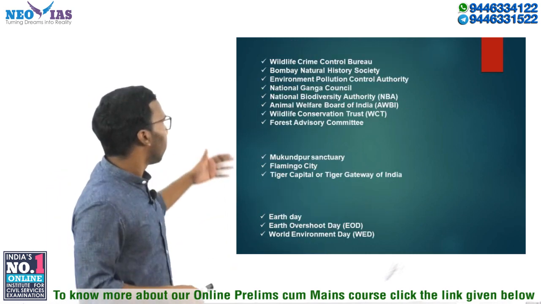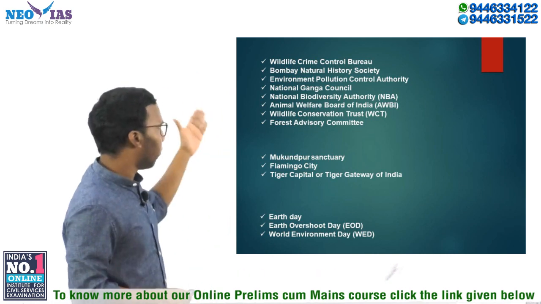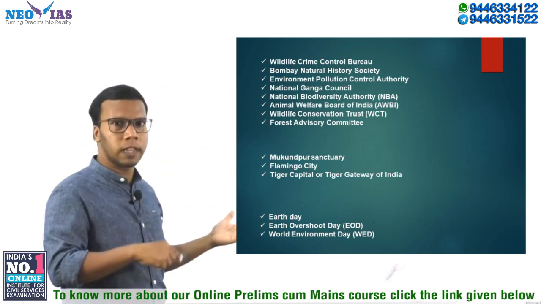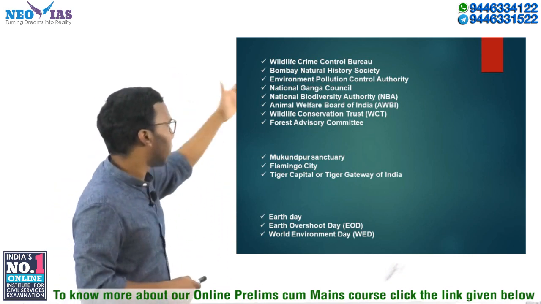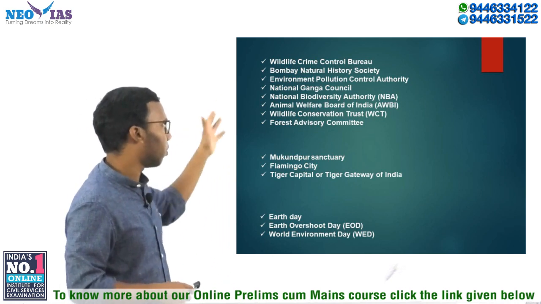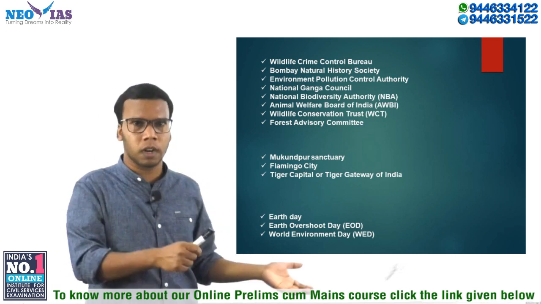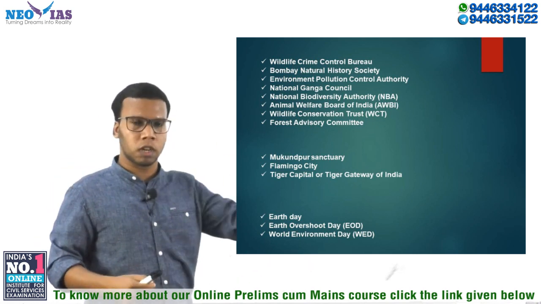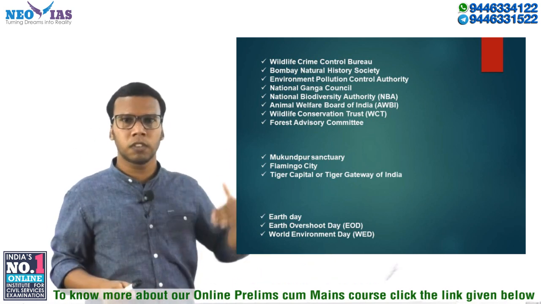Now in India we have the Wildlife Crime Control Bureau, Bombay Natural History Society, Pollution Control Authority, and the National Ganga Council. Earlier it was called the NGRBA, National Ganga River Basin Authority. The National Biodiversity Authority, Animal Welfare Board of India, Wildlife Conservation Trust, Forest Advisory Committee. Regarding these organizations, we need to know whether each is a government or non-government organization, and whether it is a statutory body. And if it is a statutory body, we need to know under which law it was constituted.